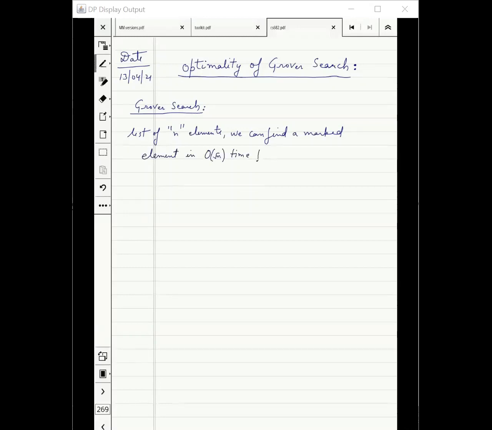This should surprise you. This is in some sense saying that I'm only looking at square root n elements and still trying to figure out if there was a marked element in the list or not.